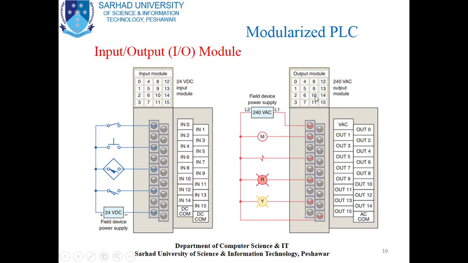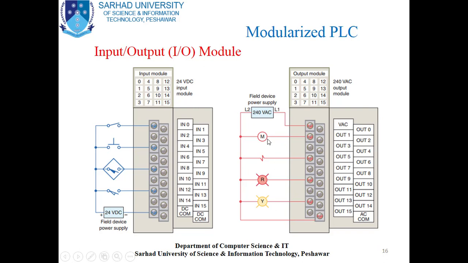So here you can see the output of the PLC. The field device has been connected with the power supply. Here you can see the symbol of a motor, the symbol of a solenoid, and the symbol of indicator lamps. This one is a red indicator lamp and the second one is a yellow indicator lamp.